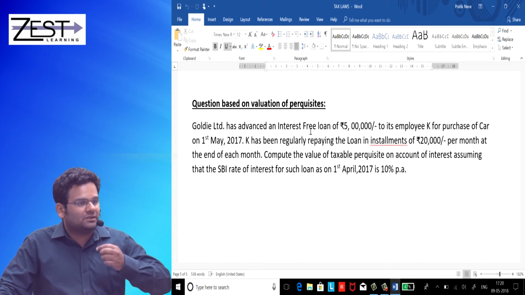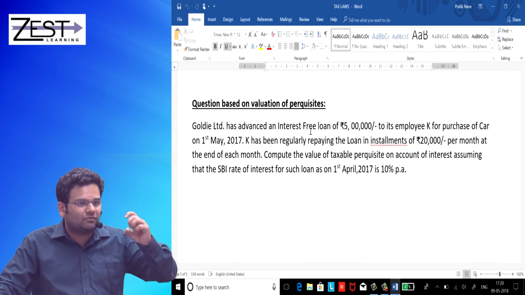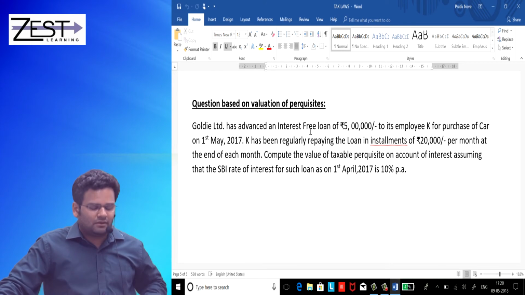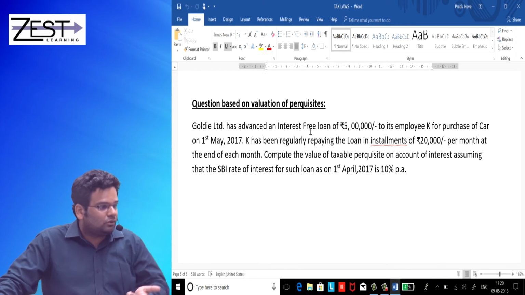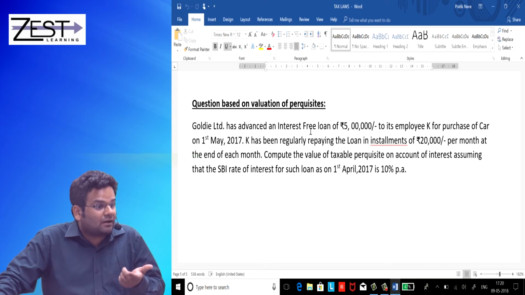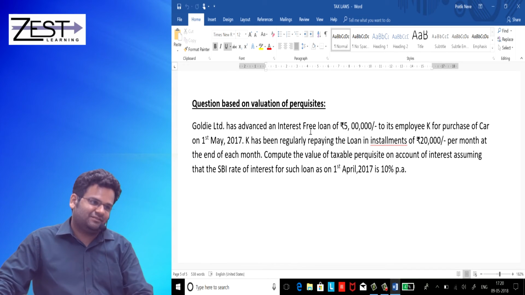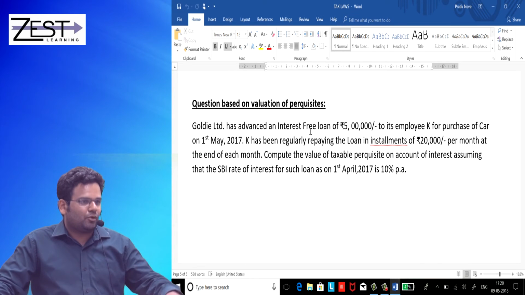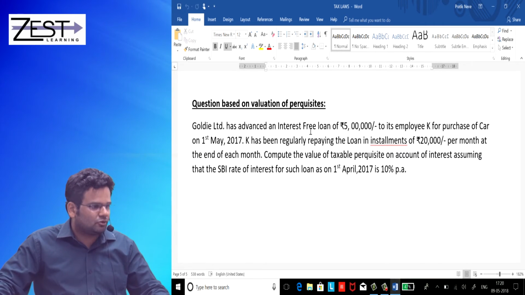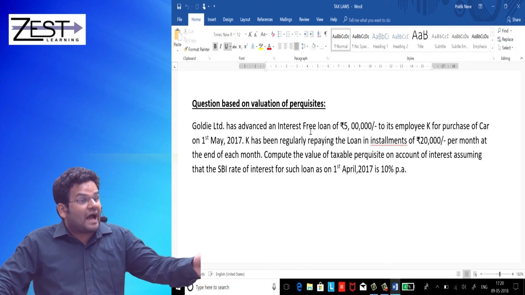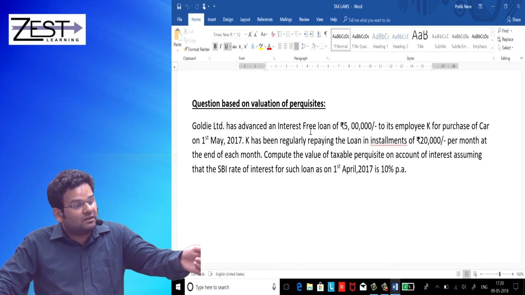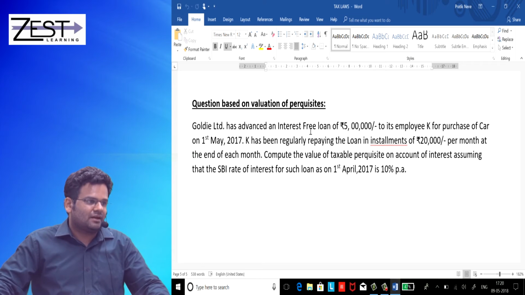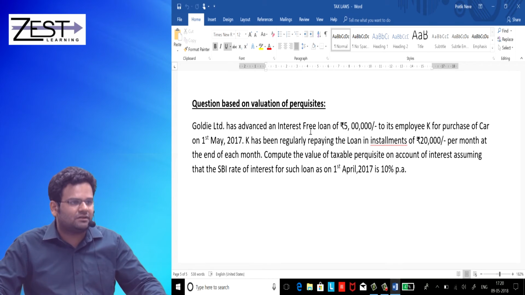So, if you literally understand what benefit the employee is enjoying, that benefit is not of the loan. That benefit is of the fact that the loan is interest free. Because 5 lakh rupees is not the benefit. Because 5 lakh rupees is to be returned. The employee has to give back 5 lakh rupees to the company. So 5 lakh is not the benefit. Benefit is the fact that he is not paying interest. That fact is the benefit, that he is not paying interest.